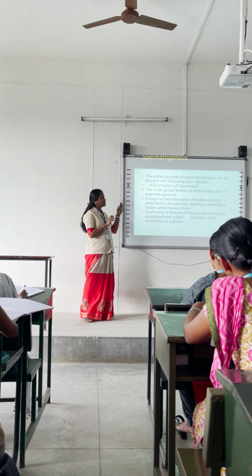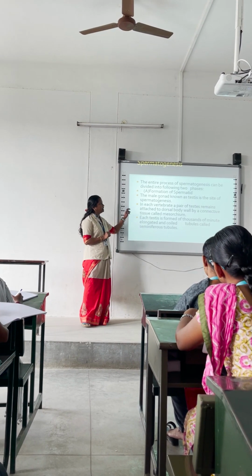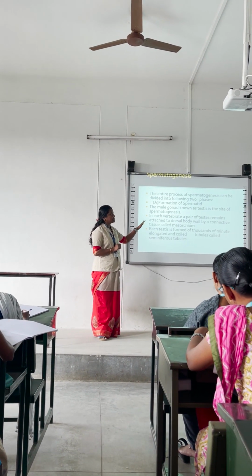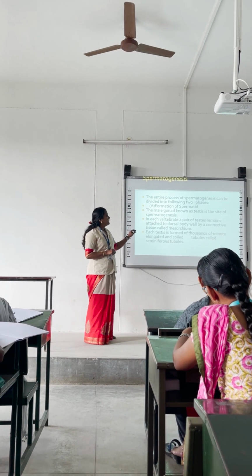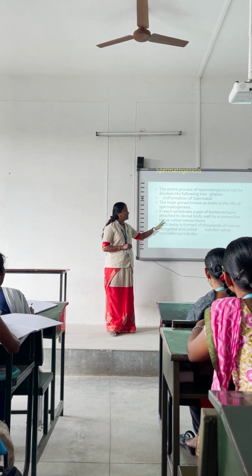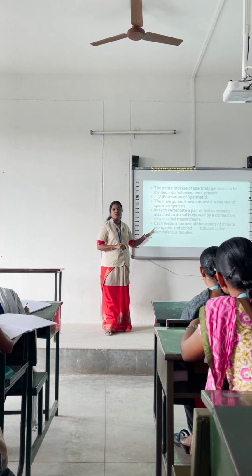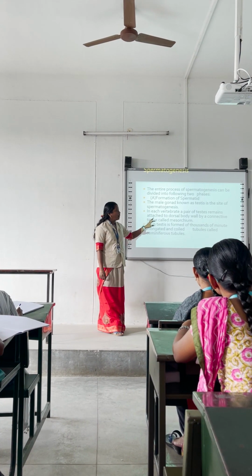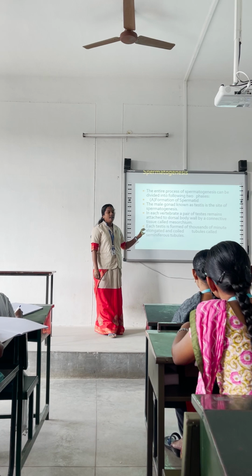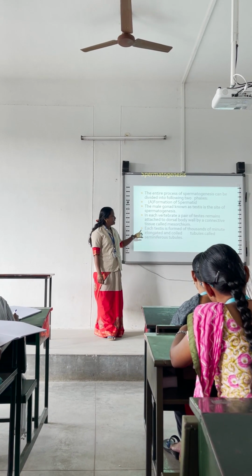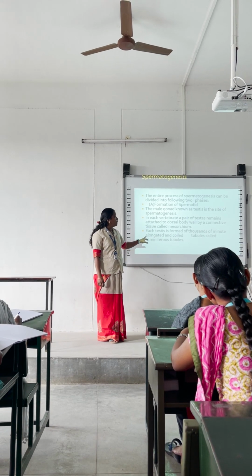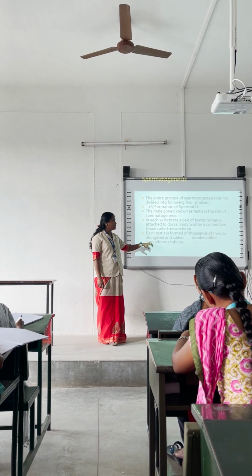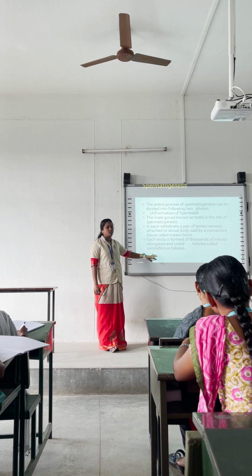Under the formation of spermatids, the male gonad is known as the testis, the site of spermatogenesis. In each vertebrate a pair of testes remains attached to the dorsal body wall by a connective tissue called mesorchium. Each testis is formed of thousands of millions of elongated and coiled tubes called seminiferous tubules.